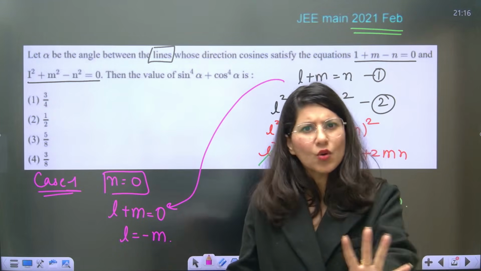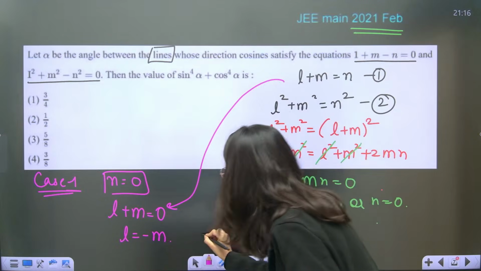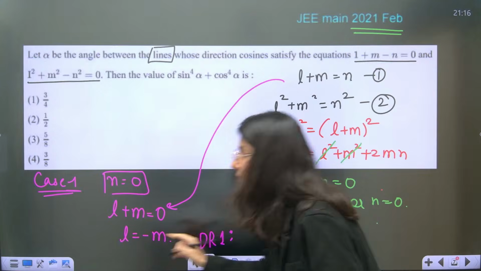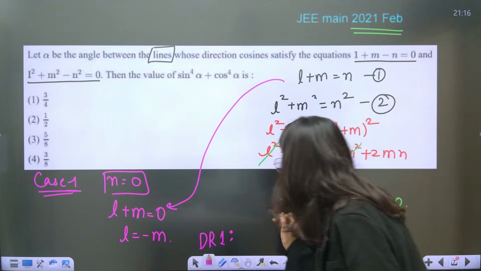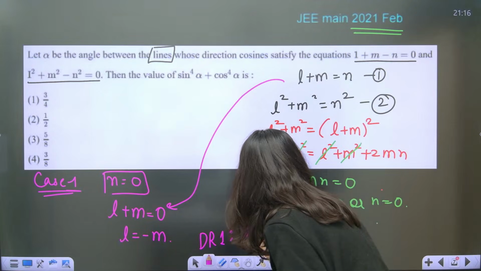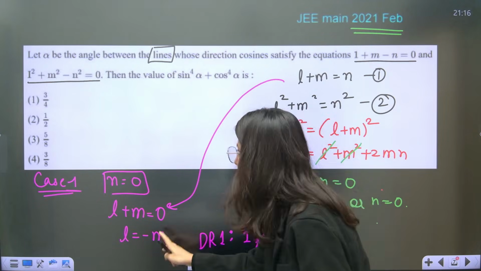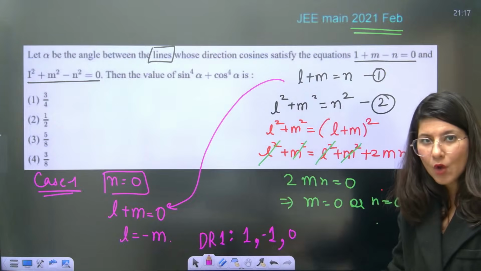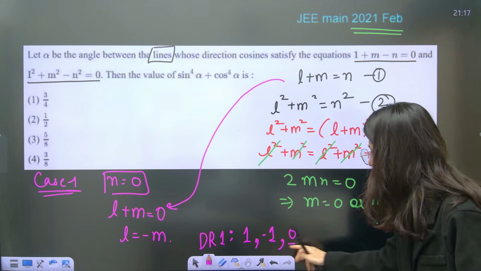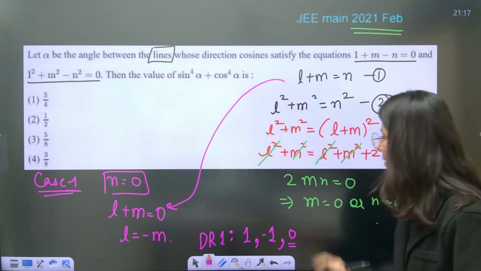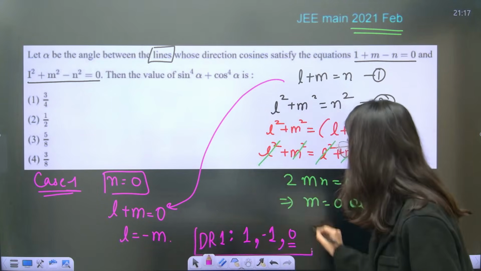Ratio can be anything, na? Cosine you cannot pick. So the DR of line number 1 will be what? L equals minus M, so if I pick 1, comma, minus 1, comma, 0. Because see, L, comma, M, comma, N. N is clearly 0 and L and M have opposite signs. 1, comma, minus 1, comma, 0. This is the direction ratio of line number 1.